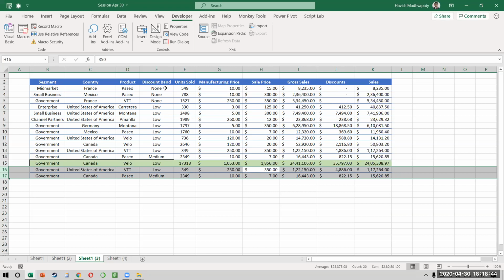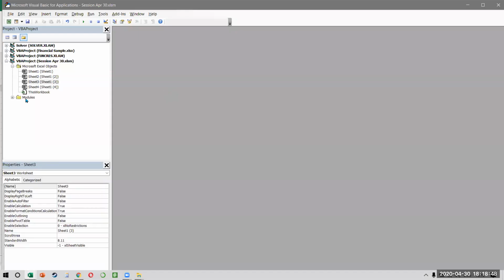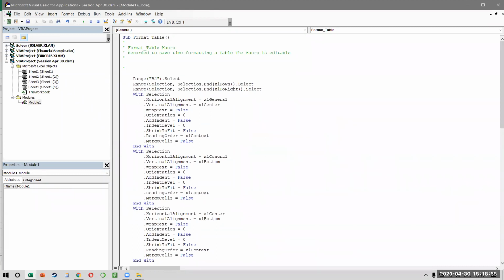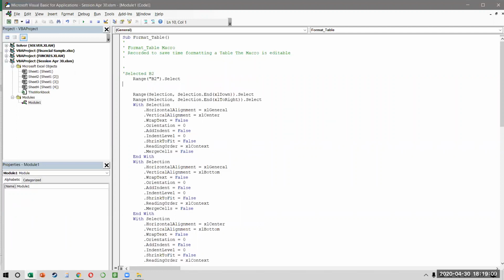But before we come to that, I wanted to see how the macro is recorded. So this is what we get. Now I know it looks like a lot, but let's break it down into different pieces and see what it has done. So the first thing it does is we selected the cell B2. What do you think this is? This is the comment, so I don't need it. I'll just remove it.